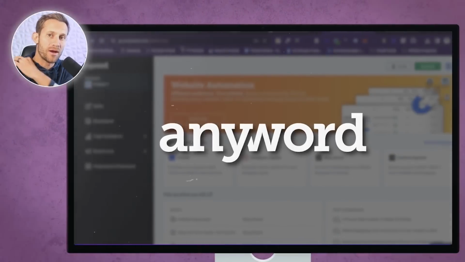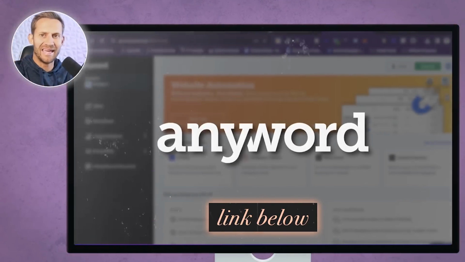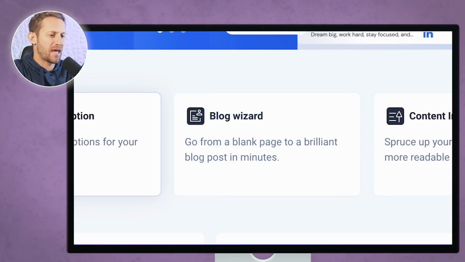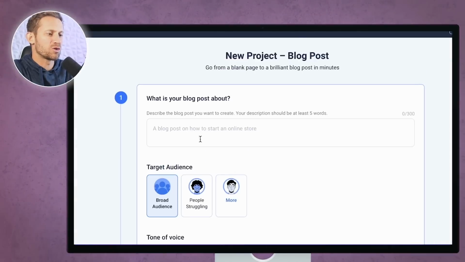Then you're going to give that outline to an AI writer, and the AI writer can fulfill what you've outlined. So what I mean by that, and we'll give you an example here. The AI writer that I recommend, we'll leave a link down below, is called Anyword. And if you go to anyword.com and sign up for an account, they have free and paid accounts. You're going to go to Blog Wizard right here, and it's going to create your project.